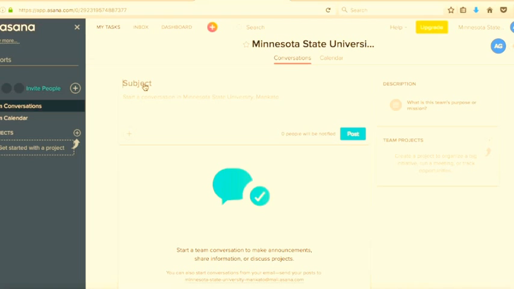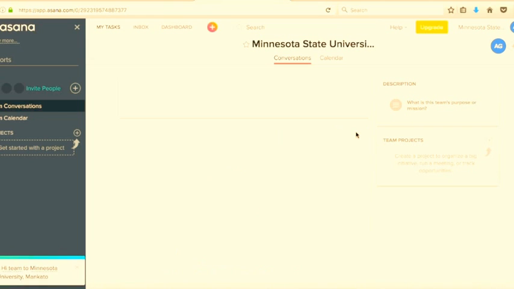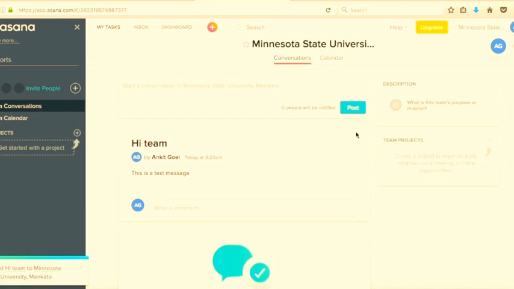By team conversation, I can communicate with the whole team: hey, hi team, and then you can type in the description, and the heading is a test message. If I post it here, everyone in the team will be able to see this message.